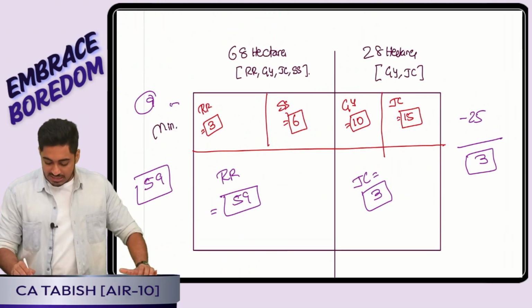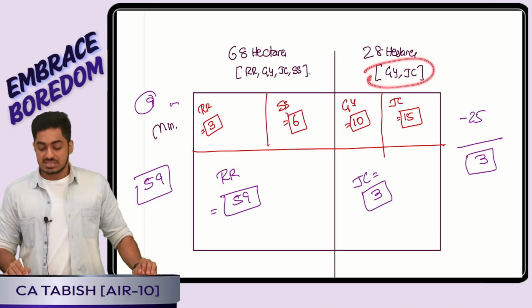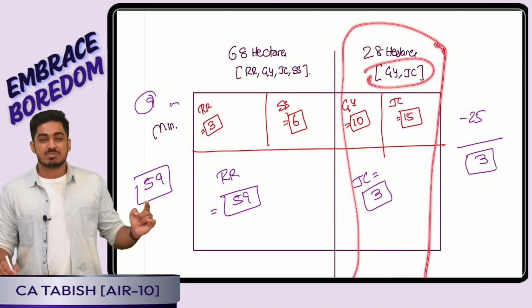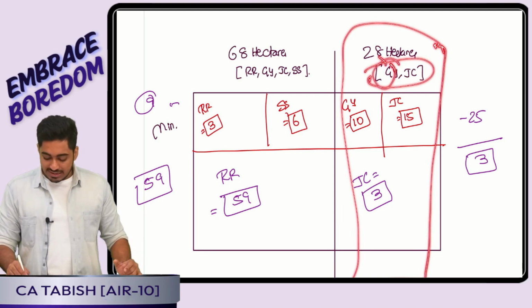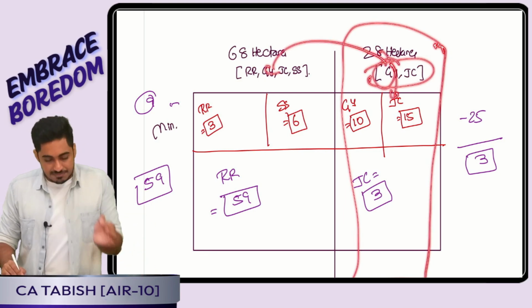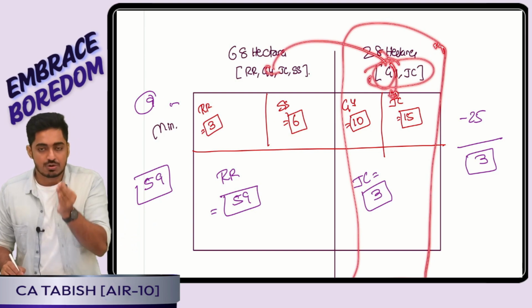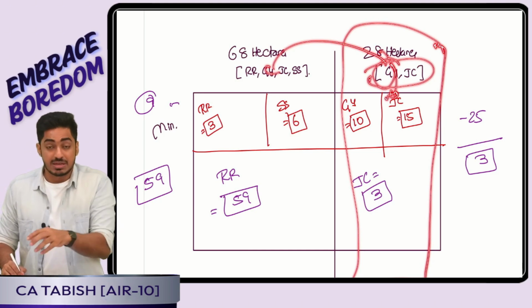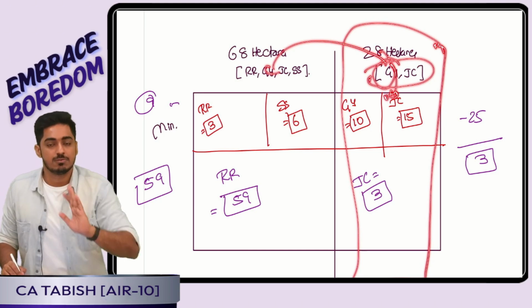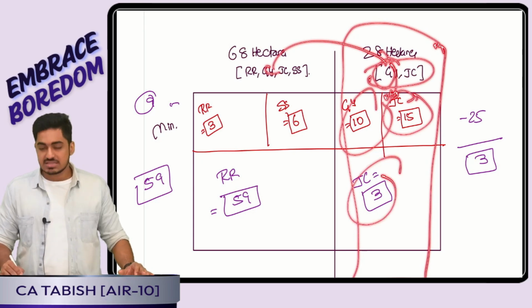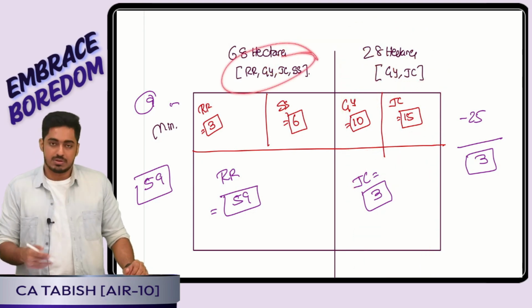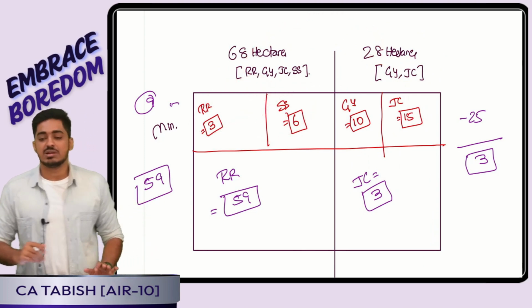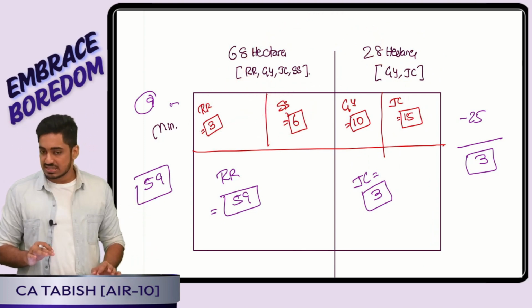Now Golden Yellow and Juicy Crimson: in this specific area I can be growing only these crops. That means my minimum demand for Golden Yellow I can either produce here or here. If a specific area is there where only a specific crop can be grown, their options are limited. So that minimum demand of that specific crop, first I will fulfill there. Then the balance I will be allocating. My general crop, which I cannot use here, obviously has no option, so I will use it here. Accordingly, I will do the ranking as well as allocation.